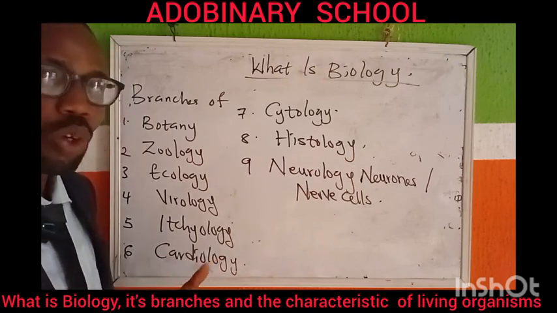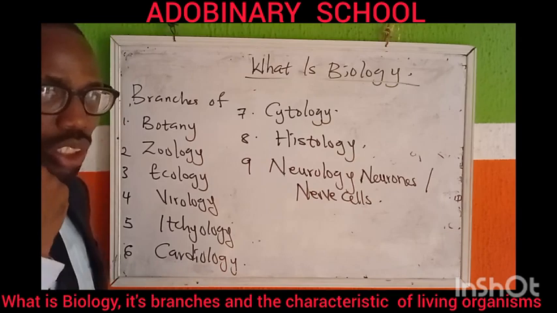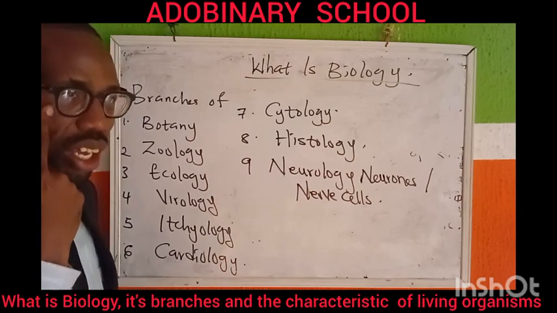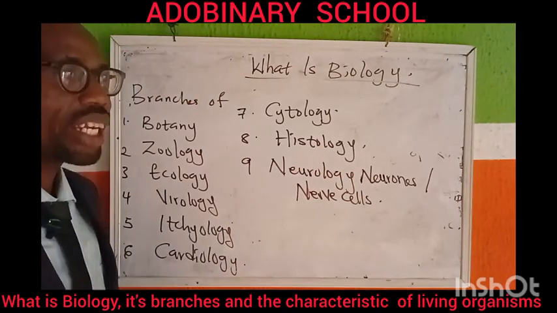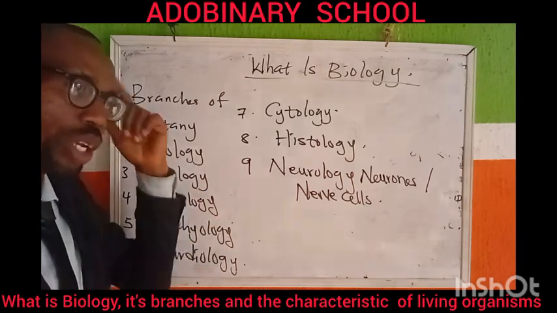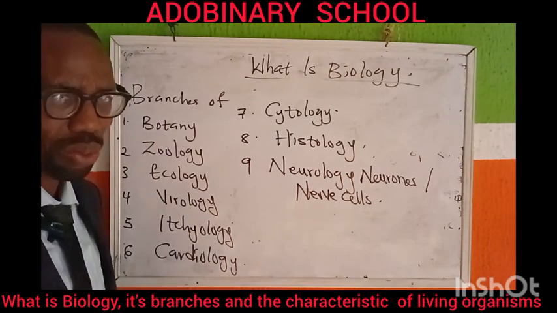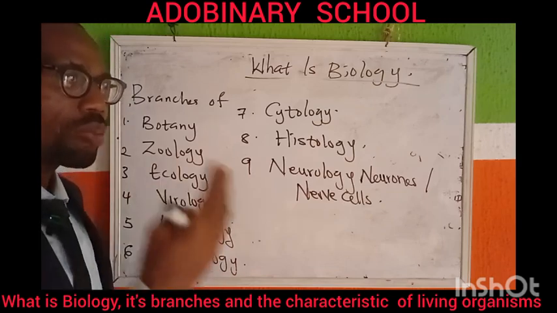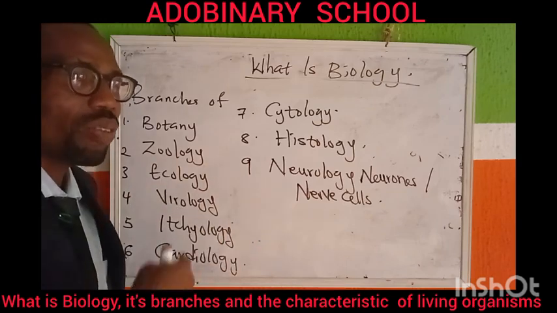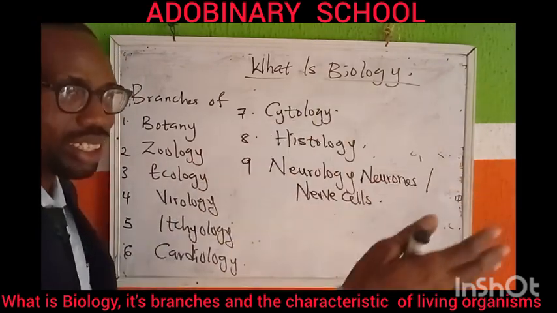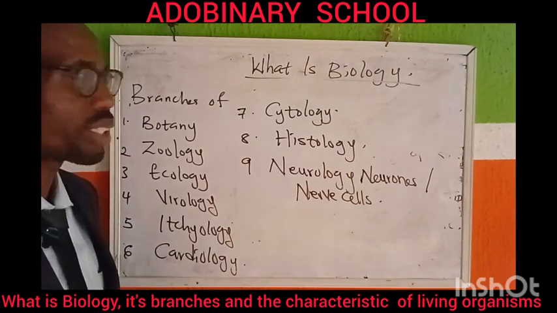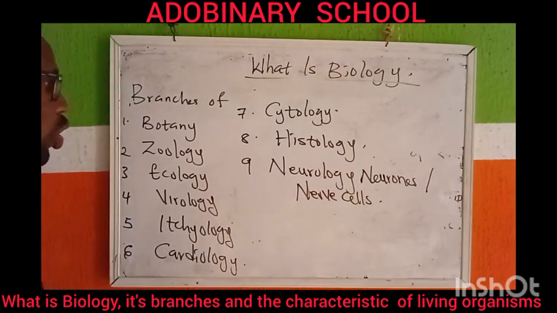Okay? For example, you have a nerve in the eye. We call it optic nerve. The optic nerve transmits impulses to the optic lobe in the brain. While the nerve will sense light, the brain will interpret the light. Do you understand what I'm talking about? It means that image is formed, and the kind of image formed is interpreted by the brain, but the eye senses whatever comes via light. Okay? So that is neurology.